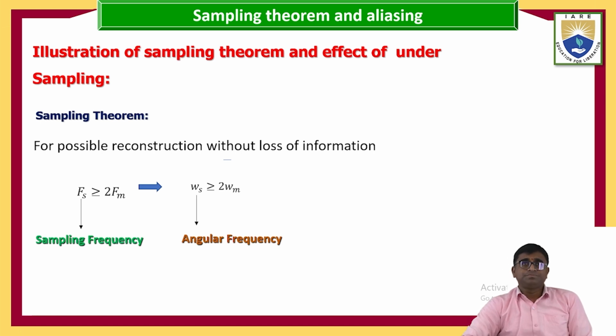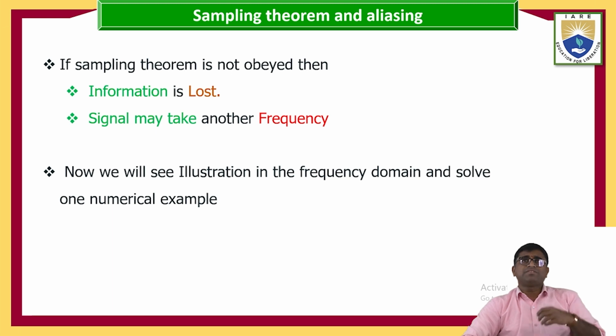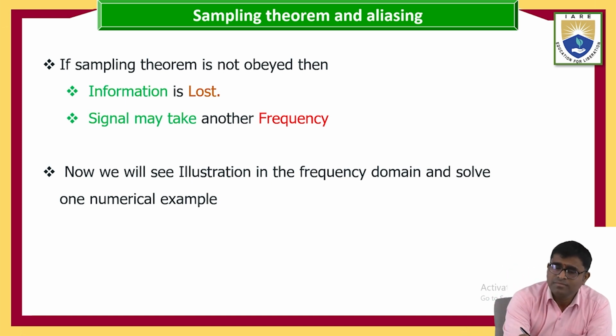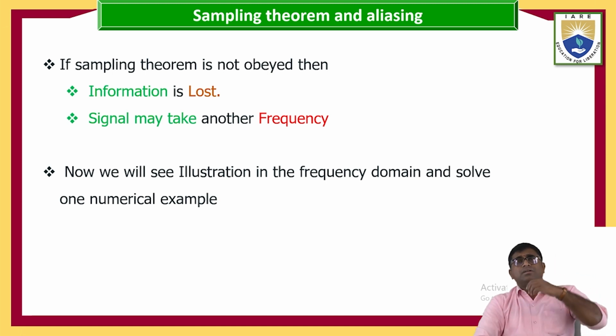If the sampling theorem is not obeyed, what is the main problem that occurs? Information is lost. In the block diagram, the output of the process is given to the ADC. If the sampling process is not completed properly, the quantization process will not assign the correct voltage levels.